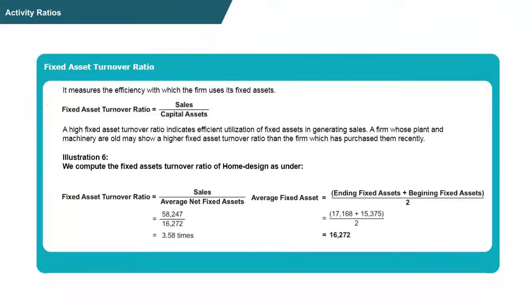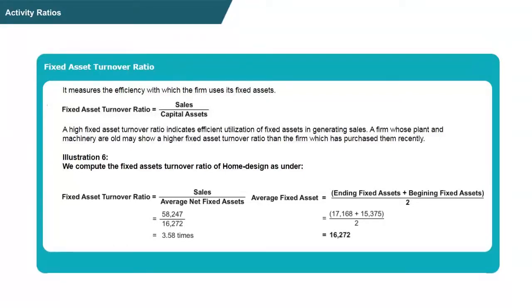A firm whose plant and machinery are old may not show a higher ratio than the firm which has newly purchased plant and machinery. Therefore, it is recommended that the firm needs to have a high fixed asset turnover ratio, because it indicates proper utilization of fixed assets to generate sales.